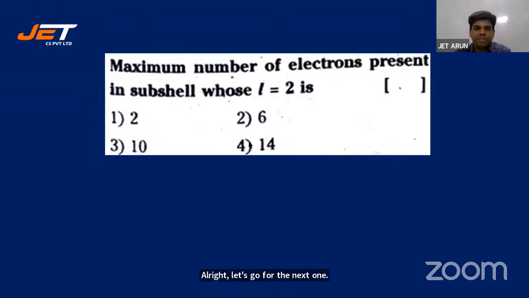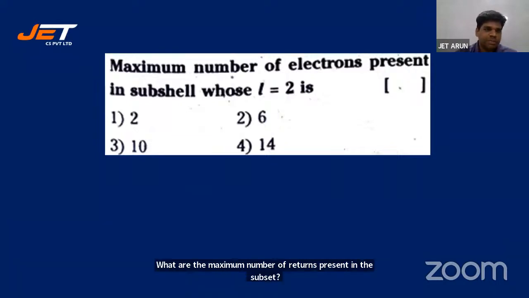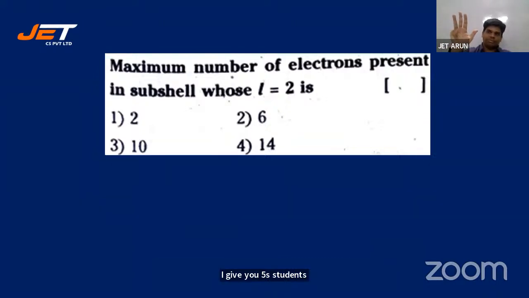Maximum number of electrons present in the subshell whose L is equal to 2 is. Subshell whose L is equal to 2. What is the maximum number of electrons present in the subshell? I'll give you 5 seconds, students. Let me look at the key.